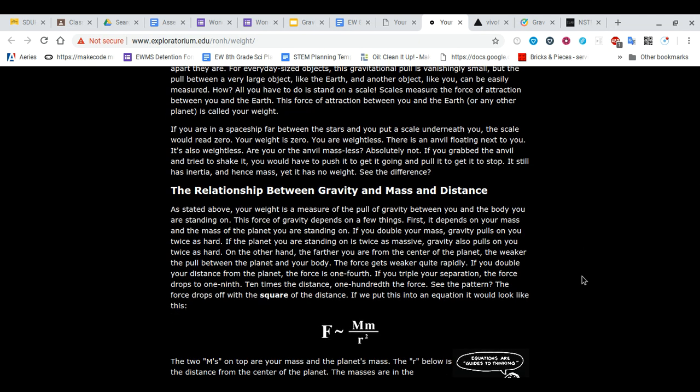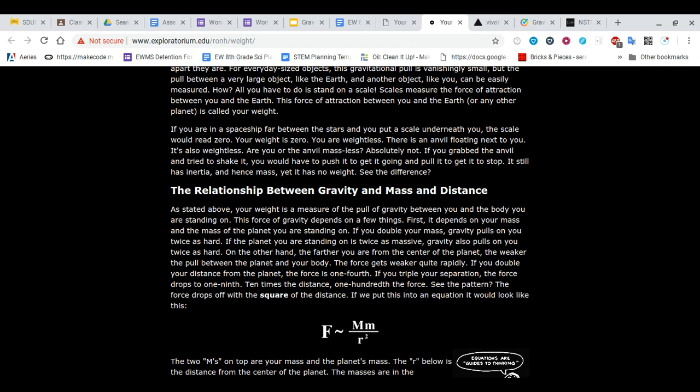As stated above, your weight is a measure of the pull of gravity between you and the body you are standing on. This force of gravity depends on a few things. First, it depends on your mass and the mass of the planet you're standing on. If you double your mass, gravity pulls on you twice as hard. If the planet you're standing on is twice as massive or big, gravity also pulls on you twice as hard.